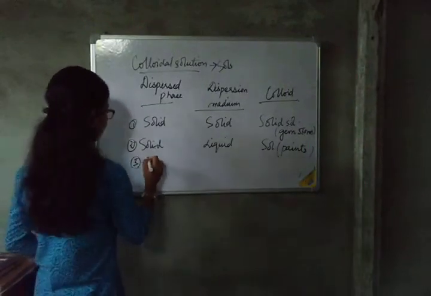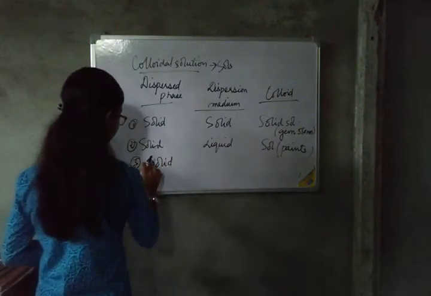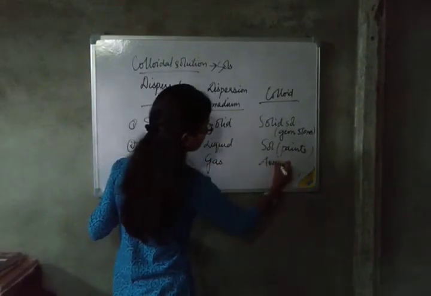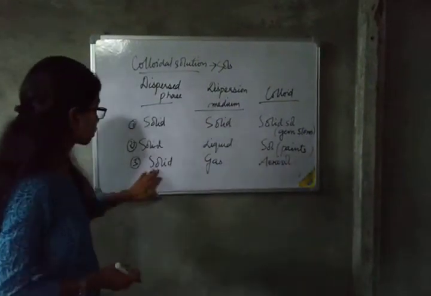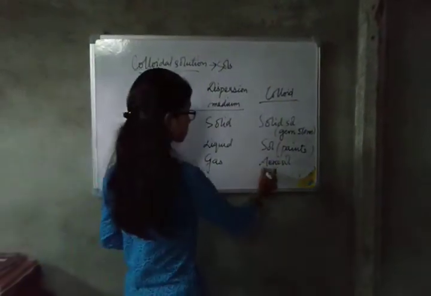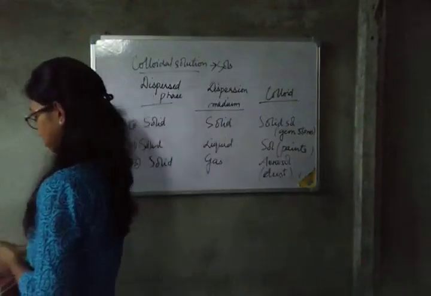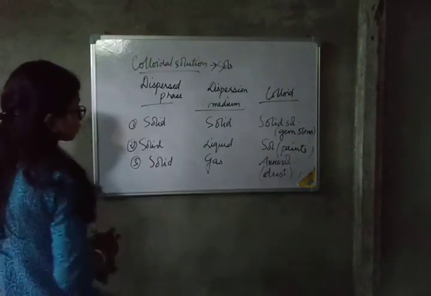Number 3, solid in gas. The example is aerosols. The name of the colloid is aerosol. Solid in gas, example: dust. So these are the 3 types of colloids.